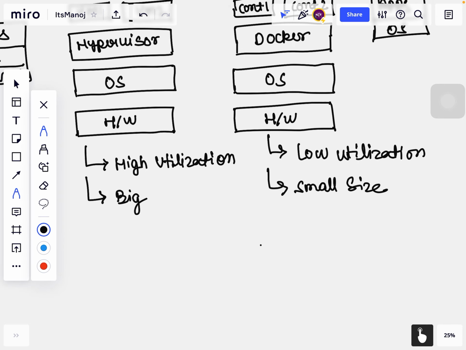Other than that, VMs have a high boot-up time, but containers have a low boot-up time.